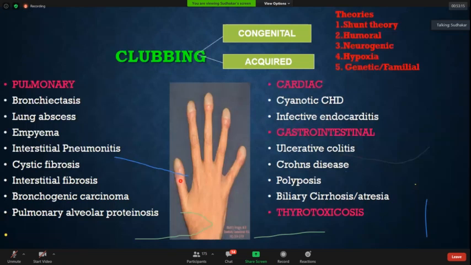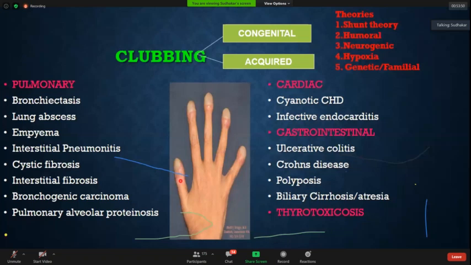Now, I won't go into detail, but clubbing is one important thing. There are only 2 important cardiac causes of clubbing: congenital heart disease, and second is infective endocarditis. Infective endocarditis I have already discussed, and congenital heart disease, I think cyanosis is not something I'm going to discuss. We will discuss it in back to basics, either by me or somebody else. Cyanosis is itself a very big topic, but I just want to discuss some important theories of clubbing, as some examiner may ask you.